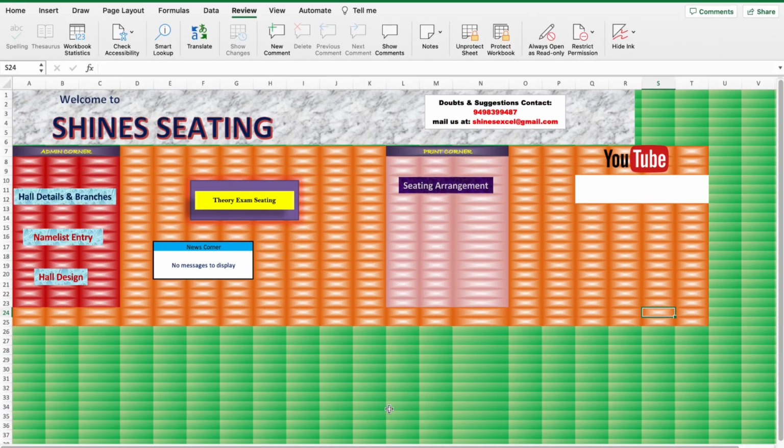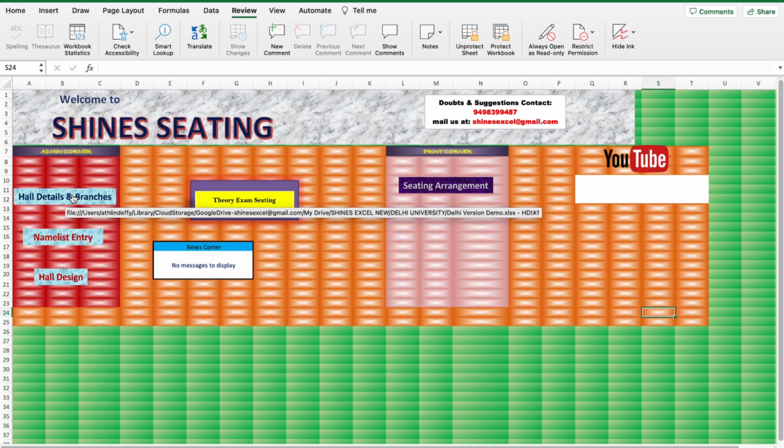Welcome to Shine Seating, and this is the modified version of the JCET version, and here there is only one option, that is the seating arrangement. I am going to show you how to use this, and this is the template which is used for the colleges affiliated to University of Delhi.